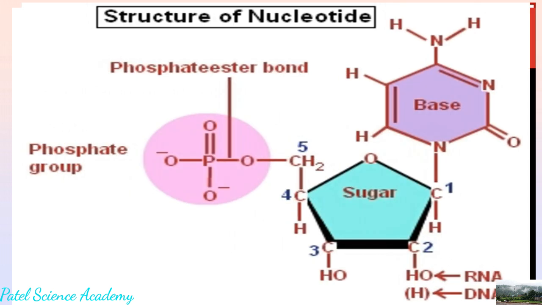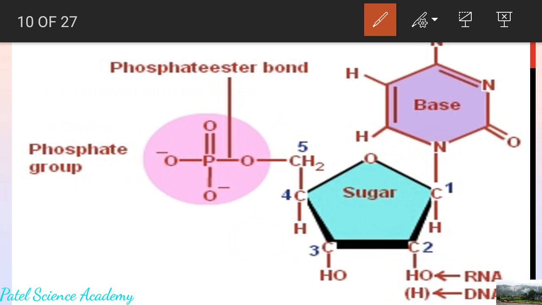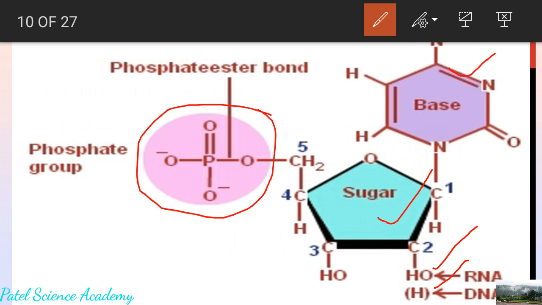So likewise, this is the structure of the nucleotide, dear students, as I told you. Here you can see one of the nucleotides. This is one of the nitrogenous bases. This is pentose sugar. If it is RNA's nucleotide, this oxygen will be present. If it is the DNA nucleotide, this oxygen will be absent. And this is one of the parts of the nucleotide that is called phosphoric acid or phosphate group.